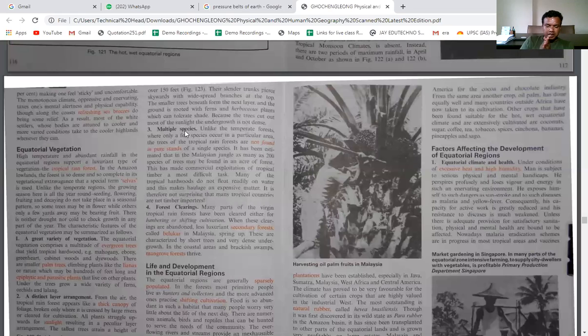But then obviously the people who are living in these dense jungles, their economic activity is what? Obviously hunting and gathering, right? We can see that in this forest, along with plants, a variety of animals are also found. So what type of animals are found in these jungles? Obviously the animals which can live in the canopies of the trees, right?